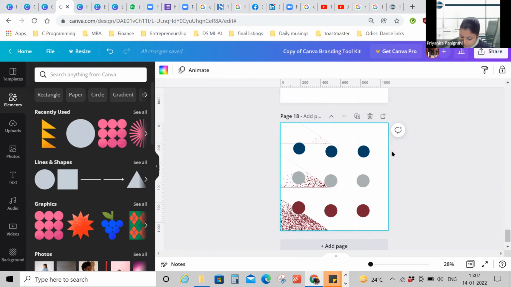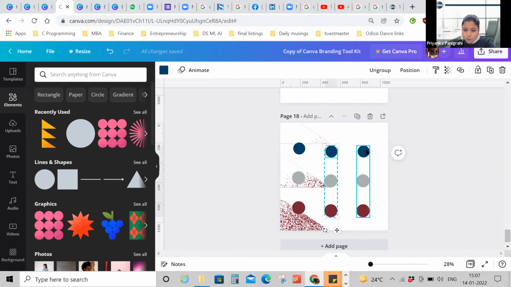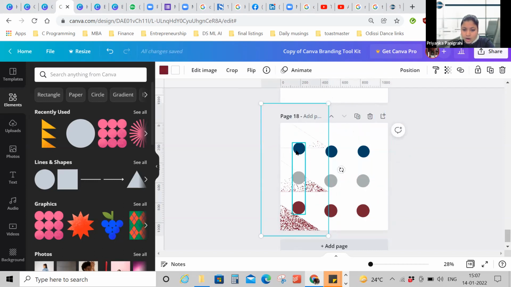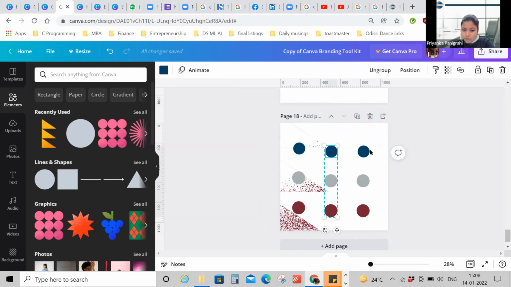Now next, I have shown you align and move. Now what I want to do is lock these things. If I want to move this, I'll move this, but I want these elements to remain at the place that they are in. So I'll click with my shift key pressed on all the 3 elements and click on lock.